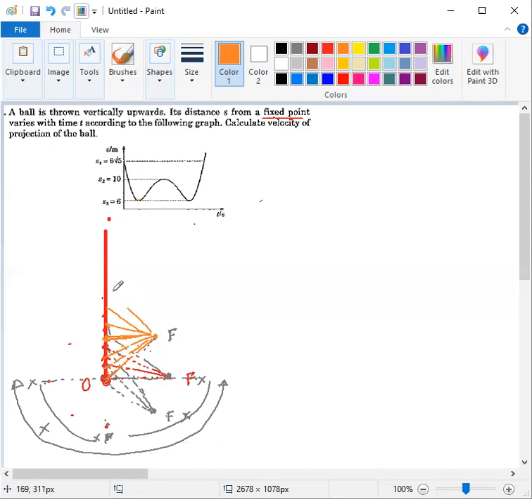After that, after a certain moment, the distance will be equal to an intermediate value, but there is a symmetrical point. Now we are seeing that there is a symmetrical point. If you place a mirror here, then we are observing that the left side is the image of the right side, or the right side is the mirror of the left side. So what is the meaning of the mirror image here? The meaning of the mirror image is nothing but the opposite situation.